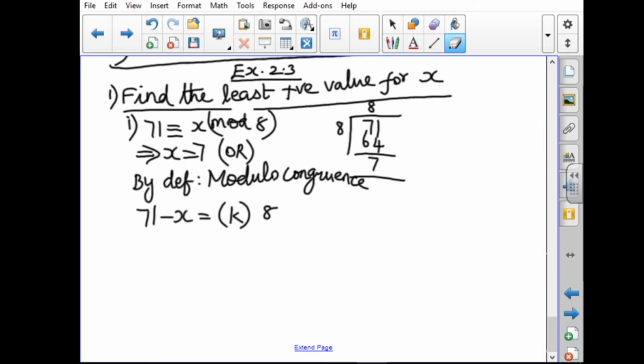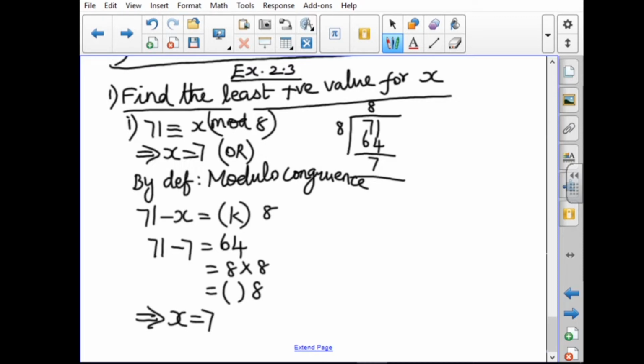Subtracting 71 minus 7, the answer is 64. This can be written as 8 into 8, a constant multiple of 8. Therefore x equal to 7. So the answer is x equal to 7. You can use either method, but this first method is easy: they give the dividend and divisor, and we have to find only the remainder.